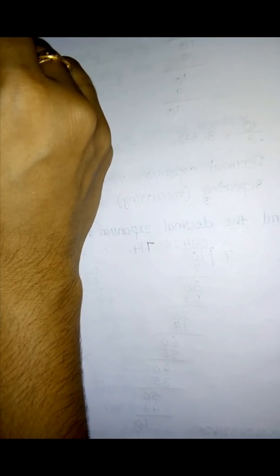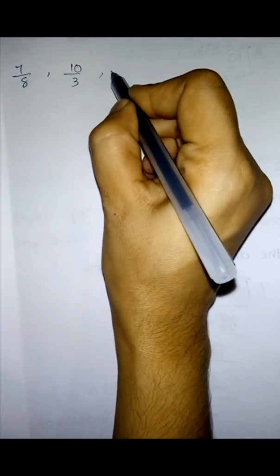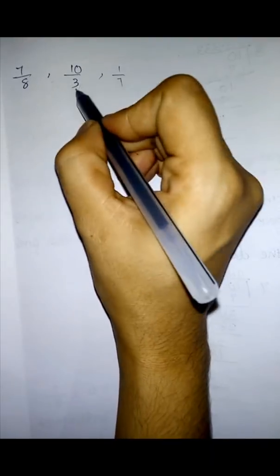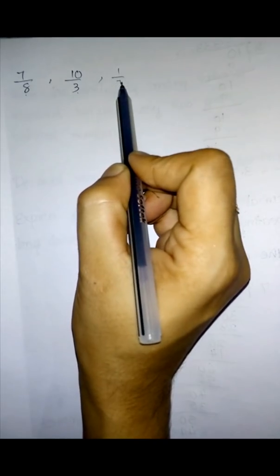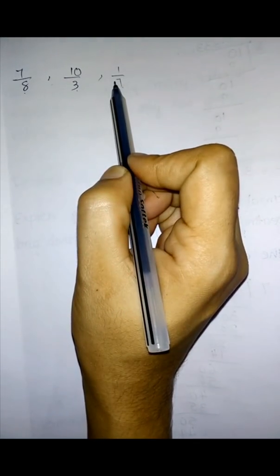So what can we conclude from these examples? First we went through the number 7 by 8. The second one is 10 by 3. And the third one is 1 by 7. These three are rational numbers: 7 by 8, 10 by 3, 1 by 7.